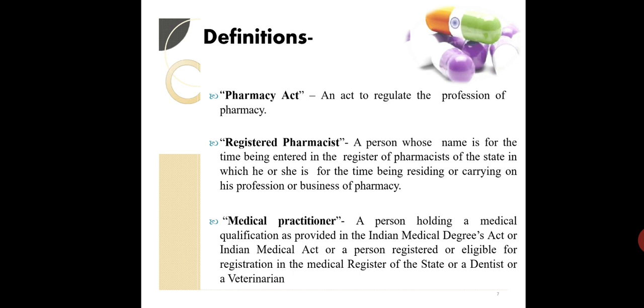Those are medical practitioners. In recent times there was news that only 2 people can prescribe medicine, or a prescription can be authorized to give medicine. Only 2 people are authorized: one, the medical practitioner who has chosen his profession as medical practitioner, and another, a registered pharmacist. Those 2 people only can write a prescription, and it can be dispensed. No one other than these 2 persons is authorized to write a prescription.